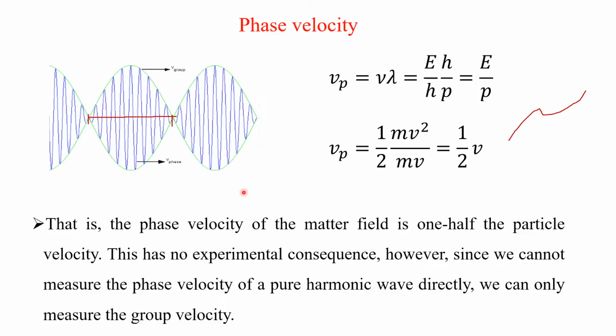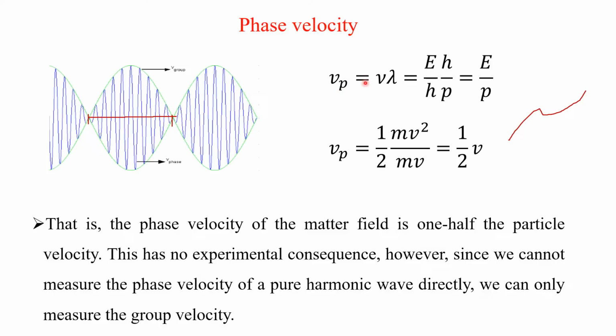Energy is constant, so momentum is also constant. You can measure the momentum accurately, but not the position. That is the importance of the Heisenberg uncertainty principle: you cannot measure position and momentum accurately simultaneously. That is more important.